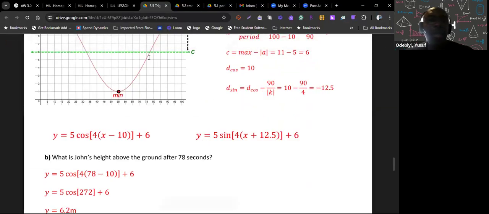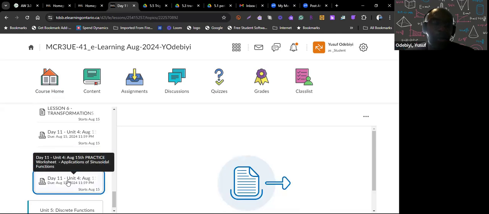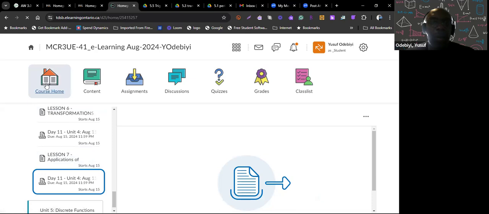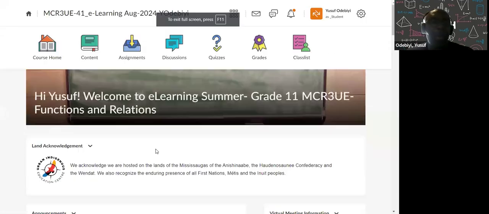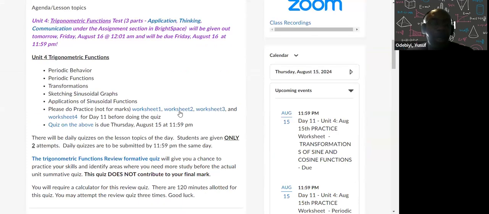We are done, really we're done with the practice questions. So when I go to home, we are done unit 4, guys, ladies and gentlemen. Unit 4 test will open up tomorrow. I want you guys to work on these questions, practice. Here's the quiz, that's for all this stuff we did today. Here's a practice quiz that'll help you for the unit test tomorrow.